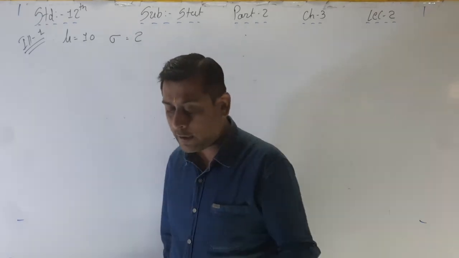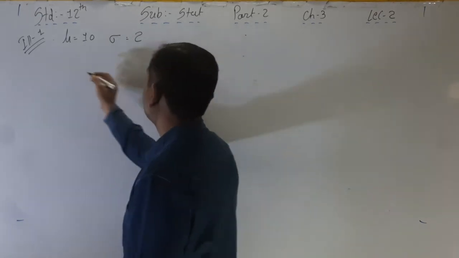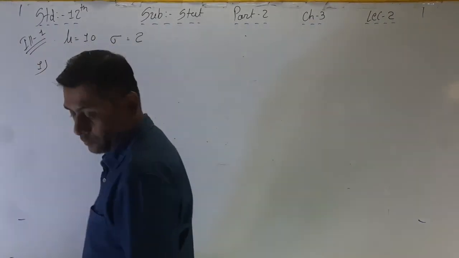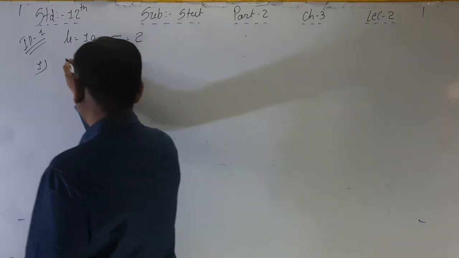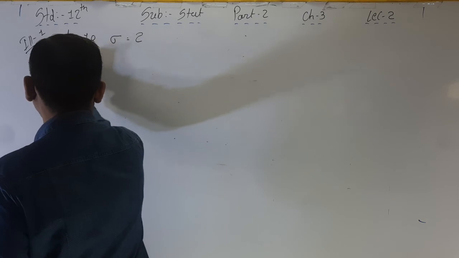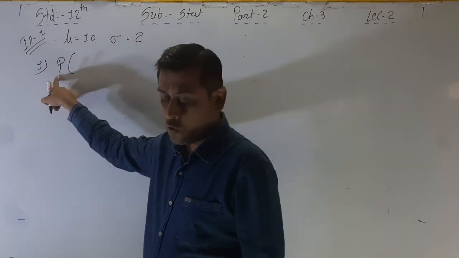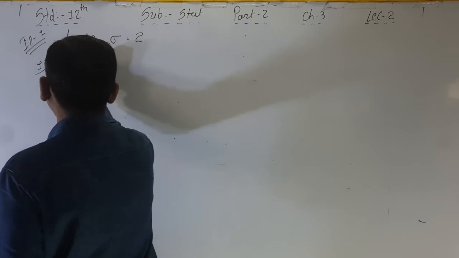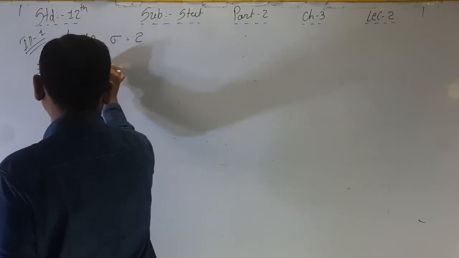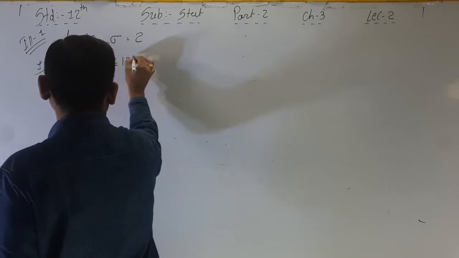Find the probability that the normal variable x will take a value between 10 to 12, that is, 10 less than or equal to x less than or equal to 12.